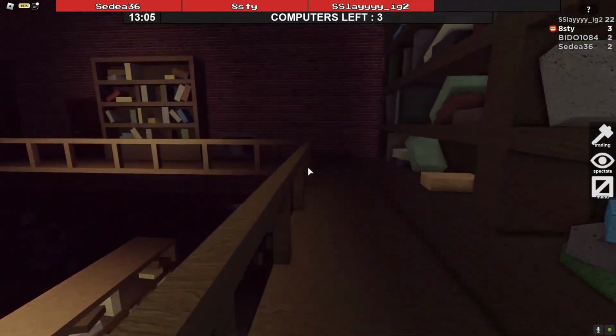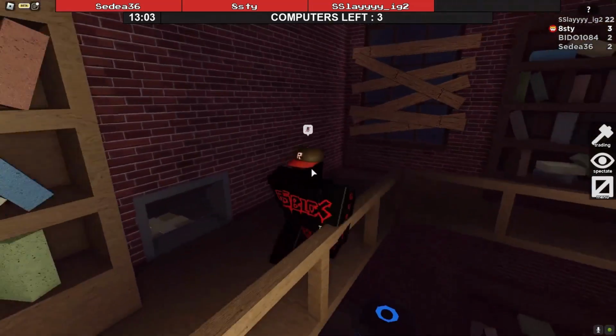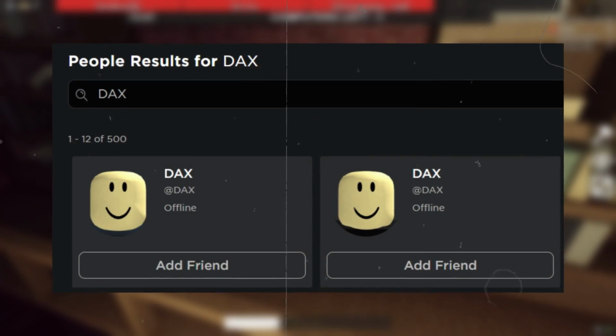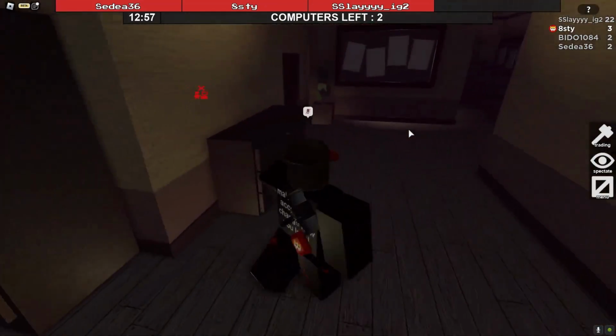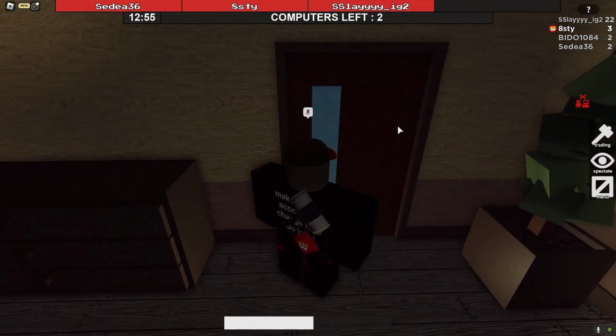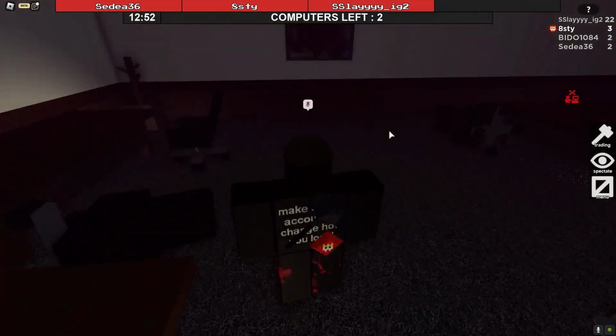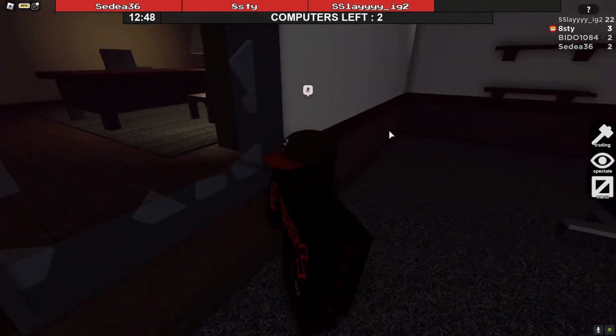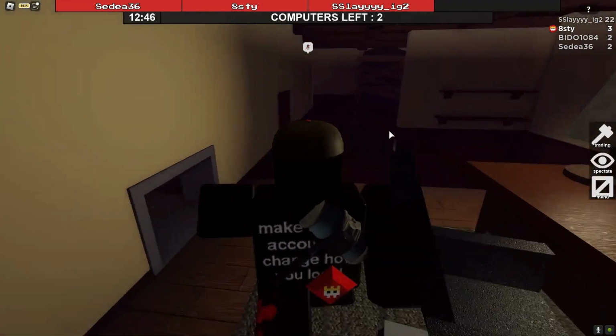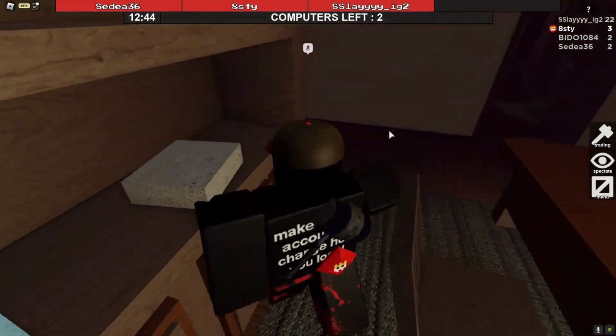When I search up the account Dax, I get something interesting. I see two results of accounts with the same username. Now in the new Roblox update, it does isolate the names, but the accounts will still look identical in a Roblox game. These pictures were taken during the earlier stages of this update, and this was the case for the past 10 years as well.